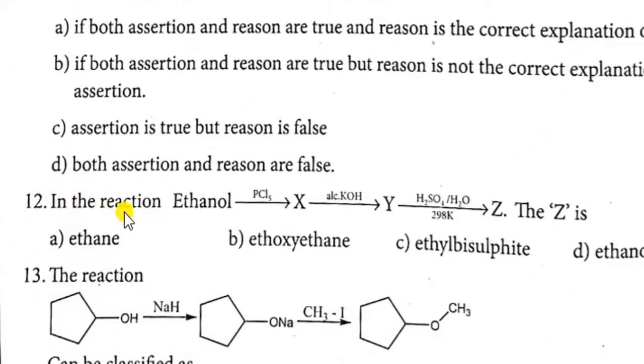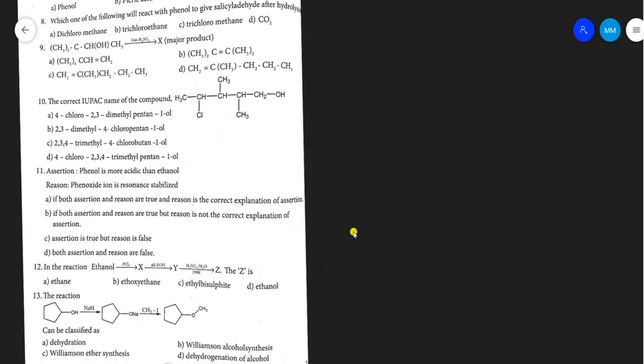Question number 12. In the reaction, ethanol in presence of PCl5 gives X, and alcoholic KOH gives Y, and again it is treated with sulfuric acid at 298 Kelvin, Z. The Z is? To solve this problem, let me write the equation. First of all, ethanol.